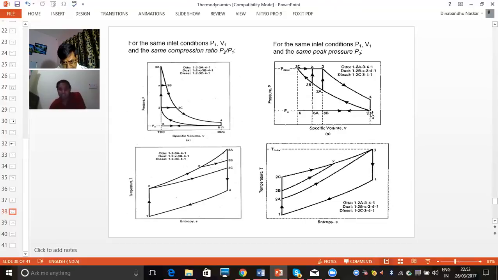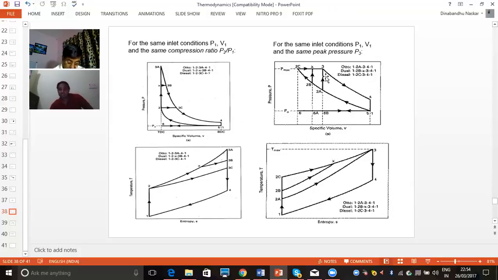And again you can see 1, 2B, X, 3, 4, 1. So this is the dual cycle, because here constant volume and constant pressure, there are 2 processes in which heat input is taking place. And again we are taking the extreme curve, that is 1, 2C, 3, 4, and 1. This cycle is nothing but the diesel cycle, because here heat addition is at constant pressure.